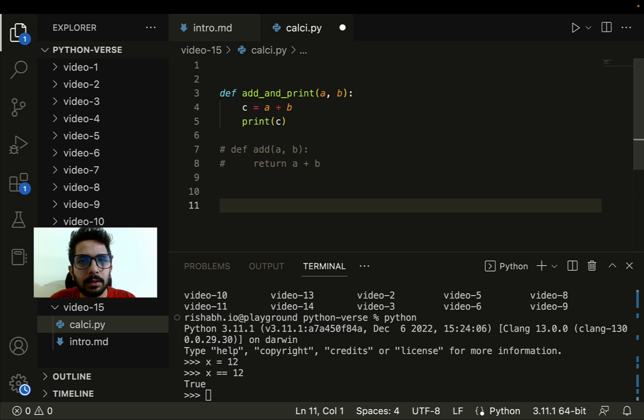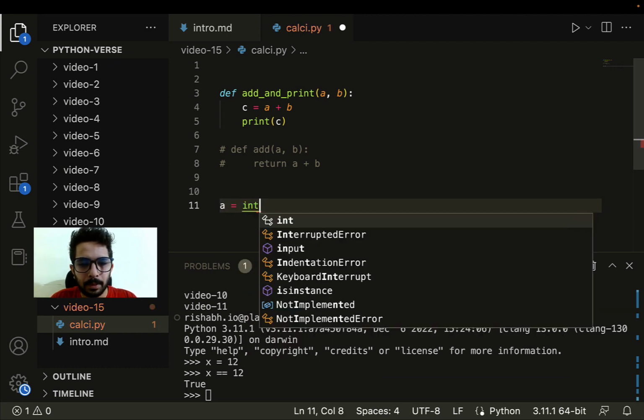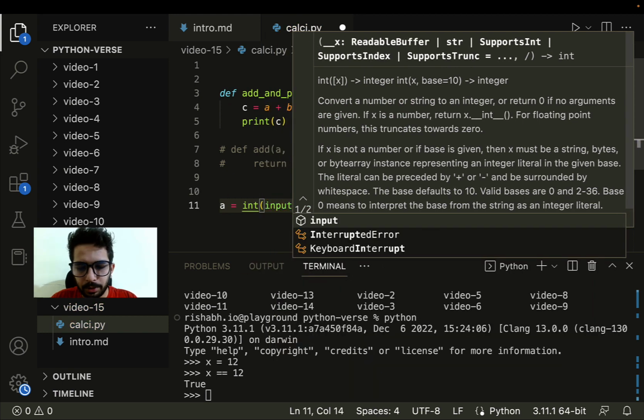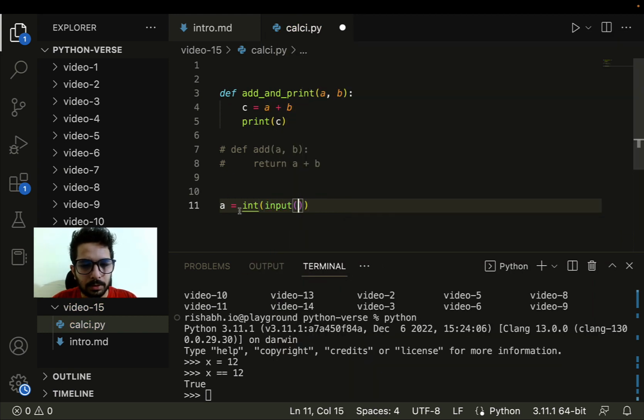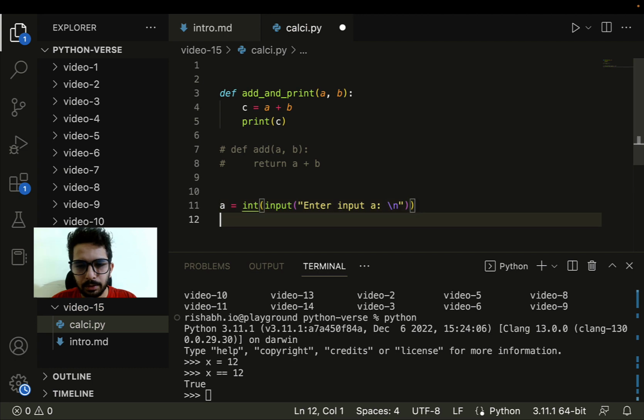Let me ask the user what exactly it is that they want to add. So here we go. Let me say a. I believe you already know about typecasting now, so I'm using it freely here. Let me say enter input a, and let's add a \n for the new line here.